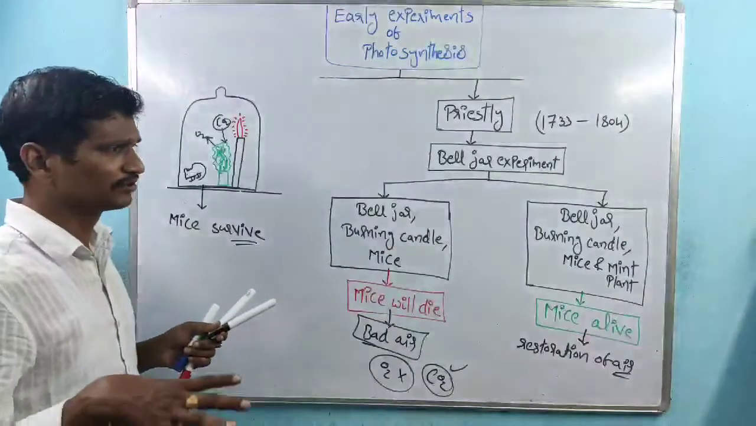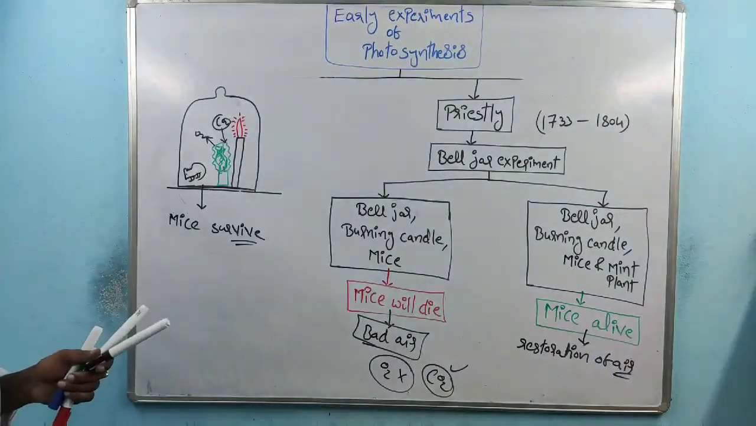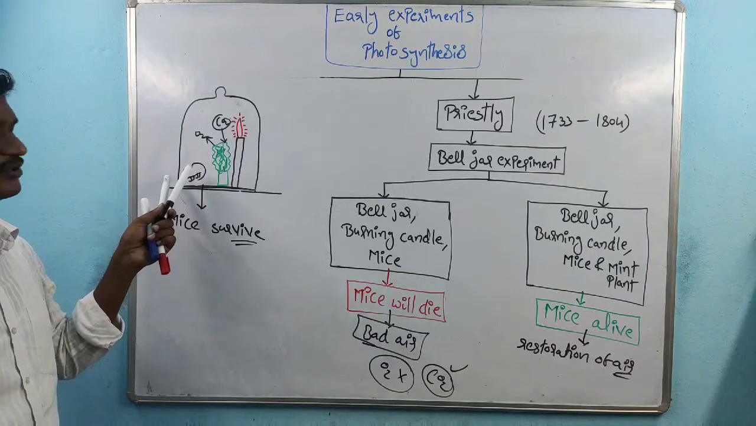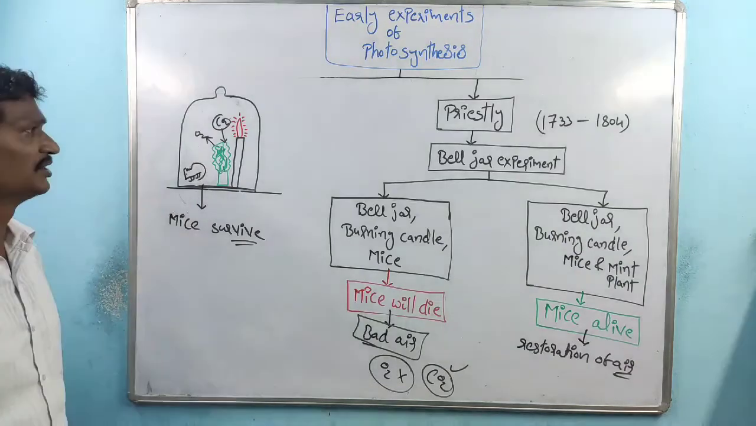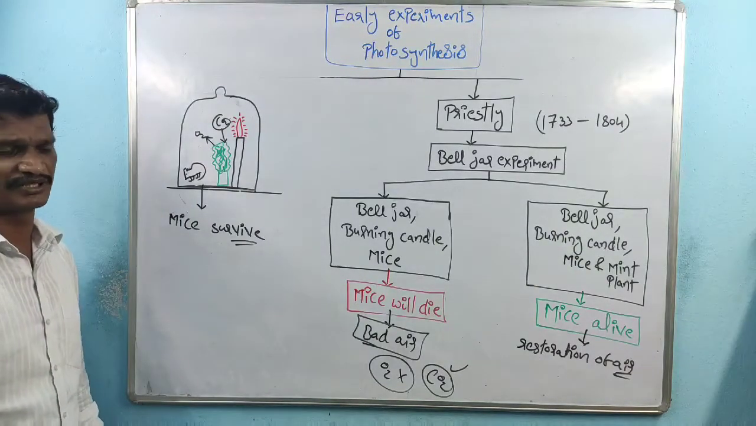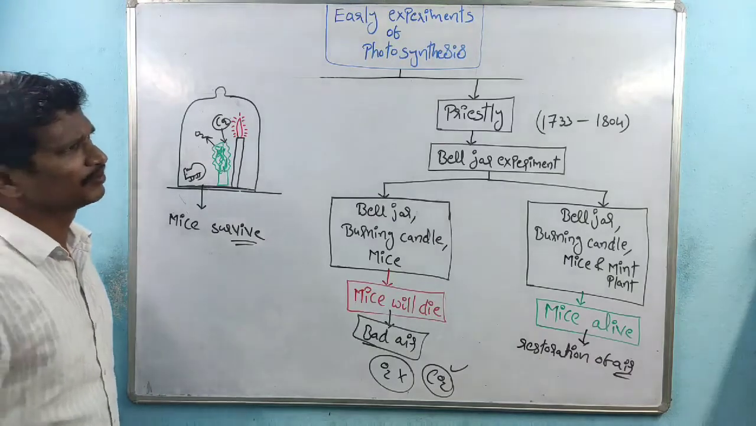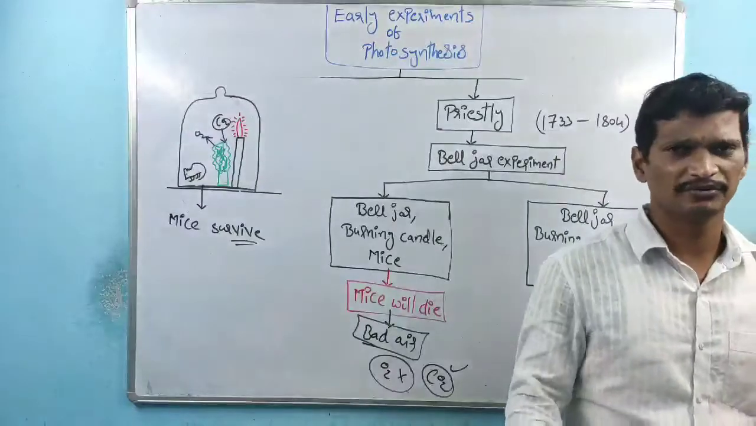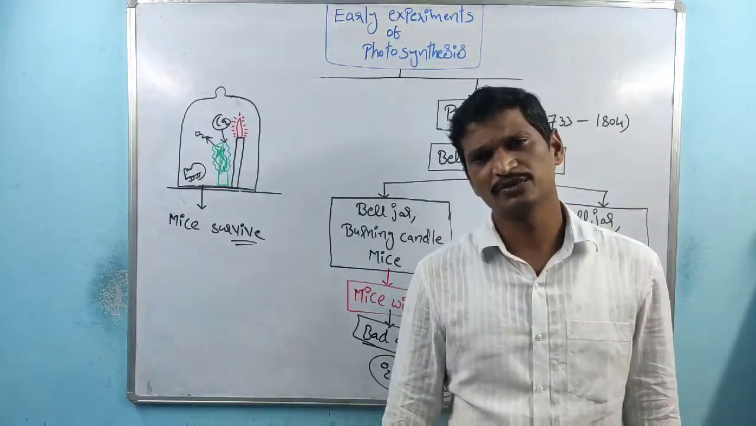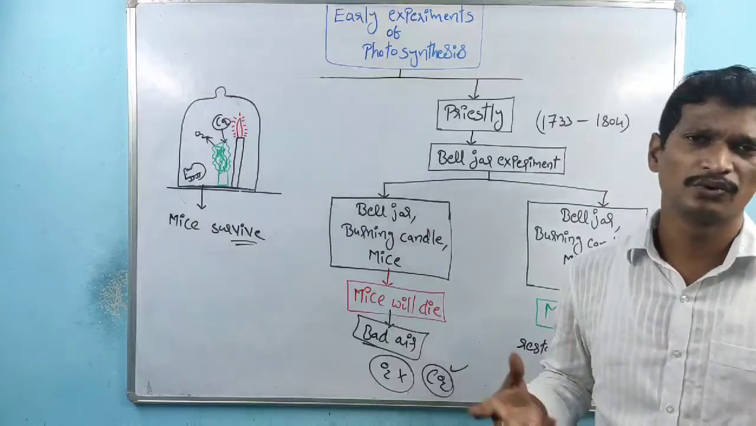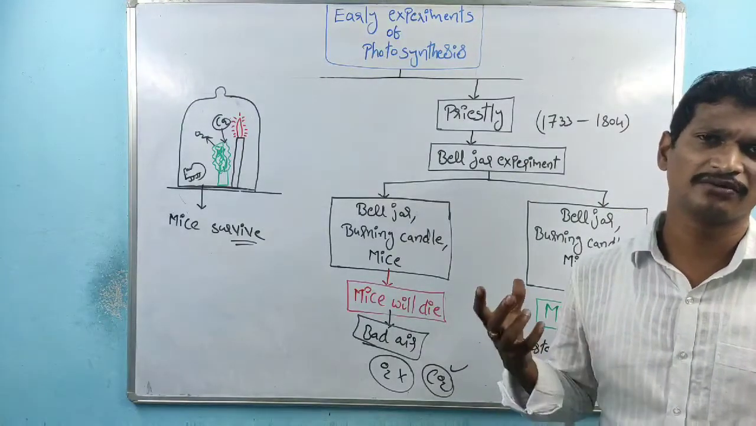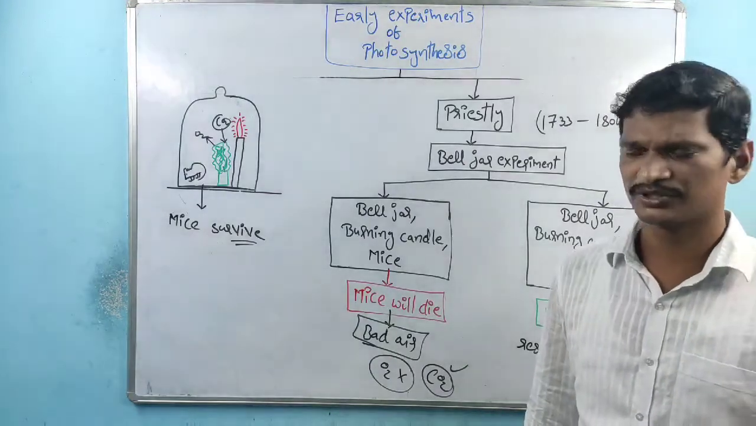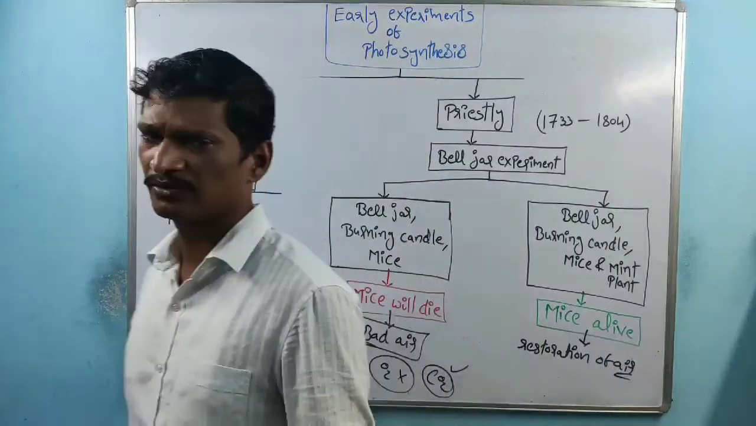So based on this, we can conclude that during the photosynthesis process, oxygen will be released and carbon dioxide is taken. This is the main theme of the bell jar experiment, or Priestley's experiment. All of you remember, by Priestley's experiment we can conclude that during photosynthesis, restoration of air takes place, that is, purification of air takes place. Some other experiments are also there, we'll discuss now.